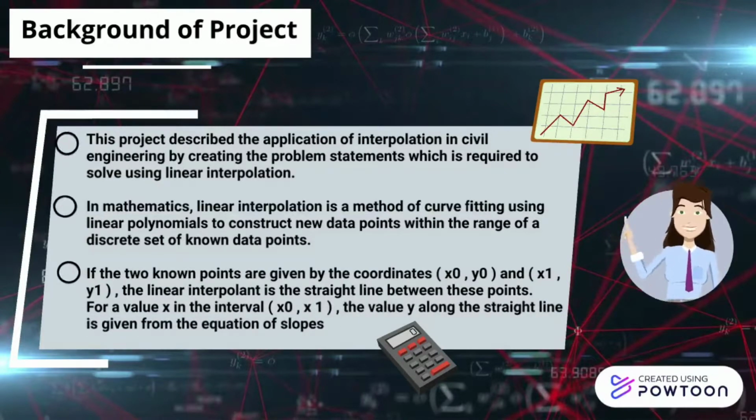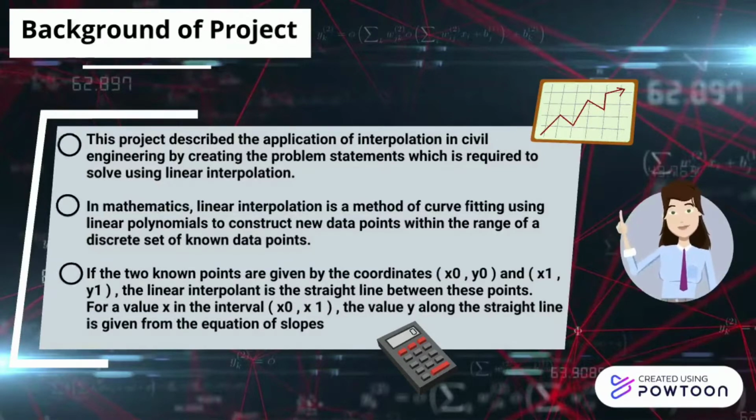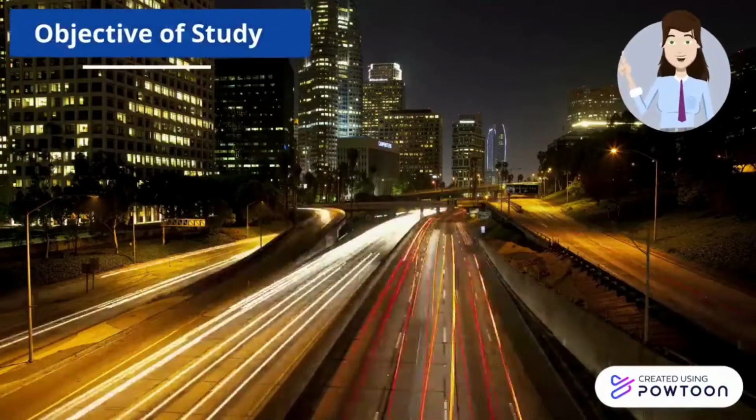If the two known points are given by the coordinates (x0, y0) and (x1, y1), the linear interpolant is the straight line between these points. For a value x in the interval x0 to x1, the value y along the straight line is given from the equation of slopes.